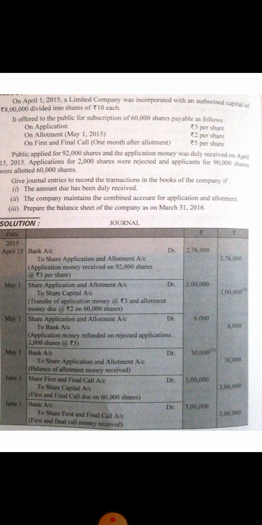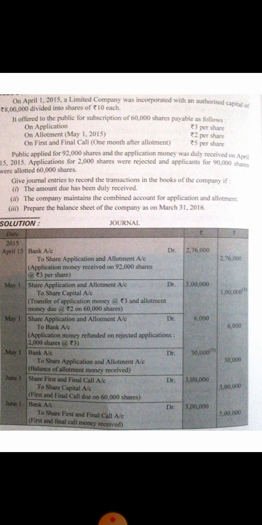Clear? So allotment is 2 per share. Allotted number of shares is 60,000. 60,000 multiplied by 2, it is rupees 1,20,000. Clear? Out of 1,20,000, 90,000 we have already adjusted. Clear?